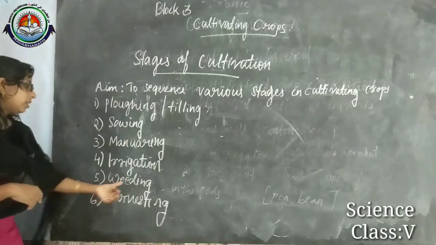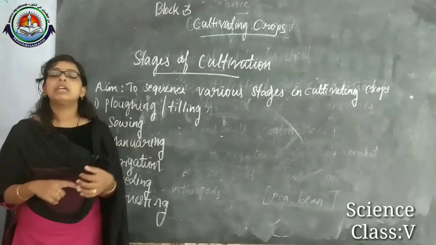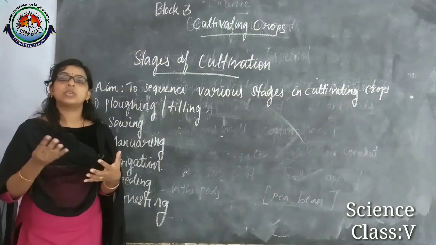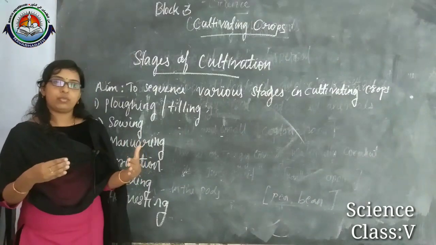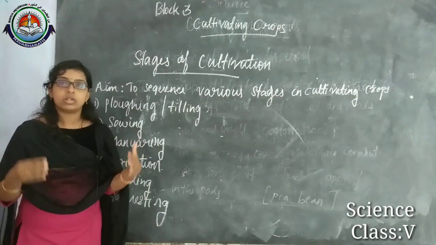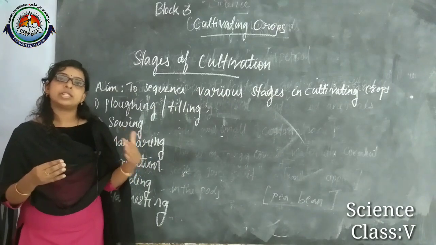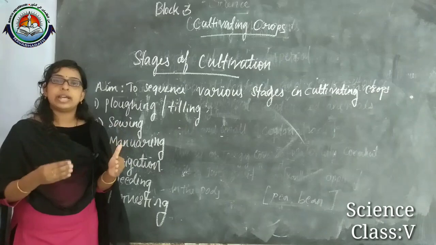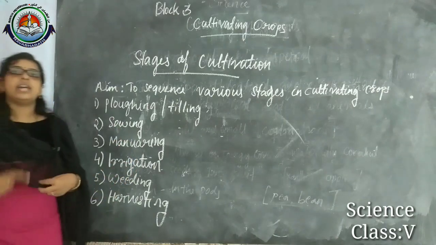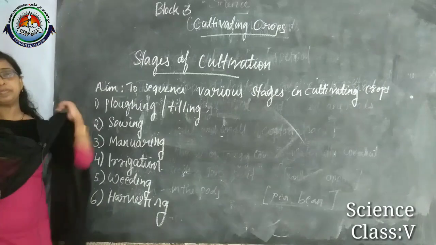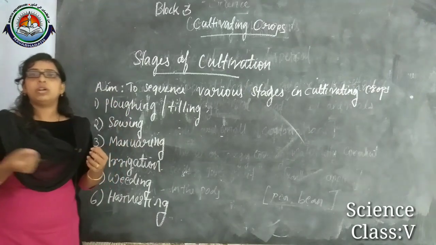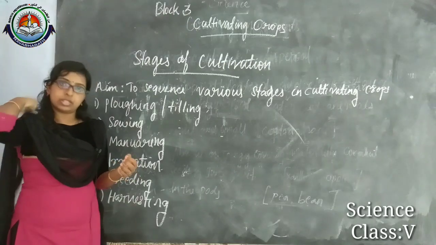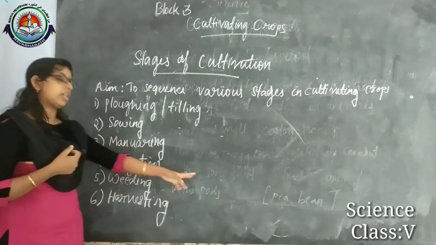Then we learned the fifth stage is weeding. Weeds are unwanted plants, and when they grow they compete with our crops for food, water and so on. In that case it will badly affect our crops. Their speed of growth will decrease. In that condition we have to remove the weeds. We can remove them manually, with tools, or otherwise spray some kinds of chemicals. That way we can remove the weeds.